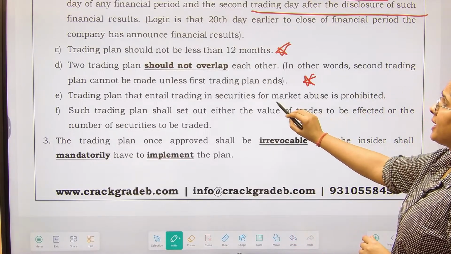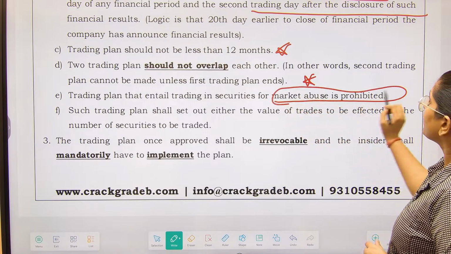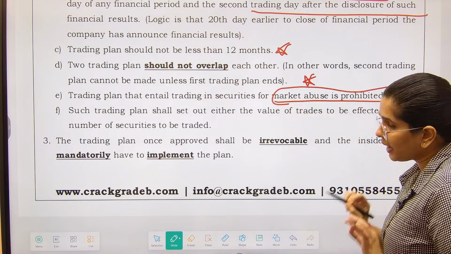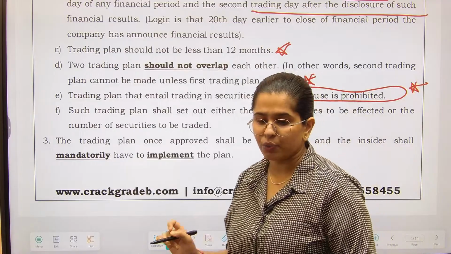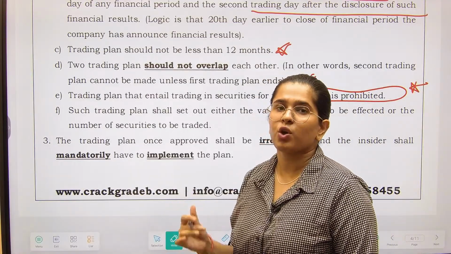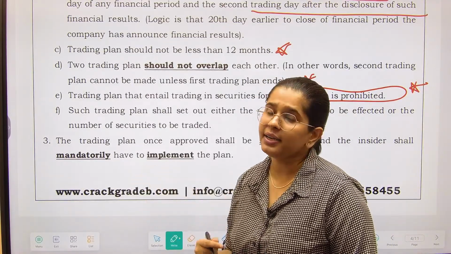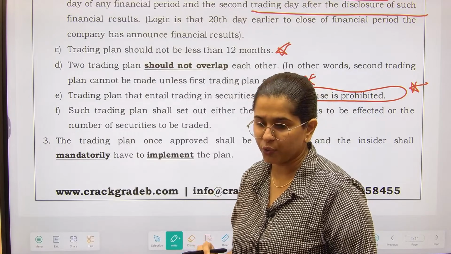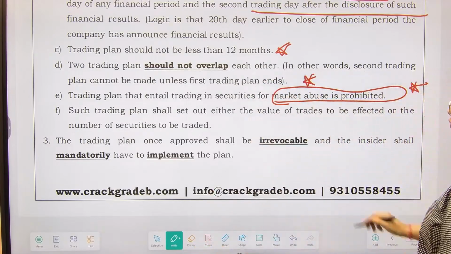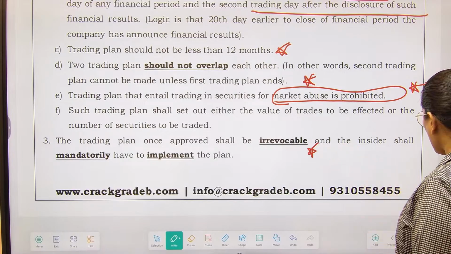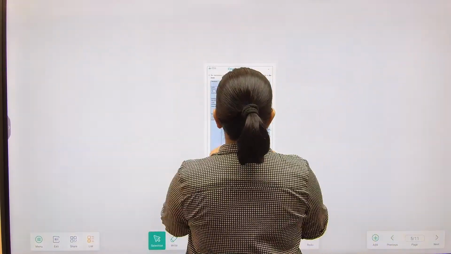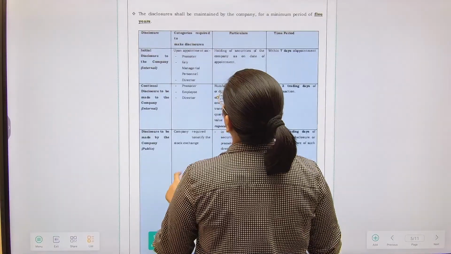A trading plan that entails trading in securities for market abuse is prohibited. That means in any way we would not allow you to make profits at the cost of the general public, right? That we are not going to allow you. A trading plan that is once approved is irrevocable, and you have to implement that particular trading plan. Why? Because public disclosure has been made already.